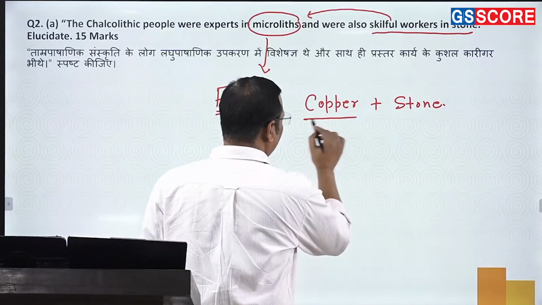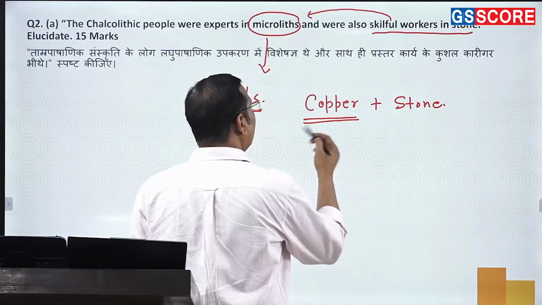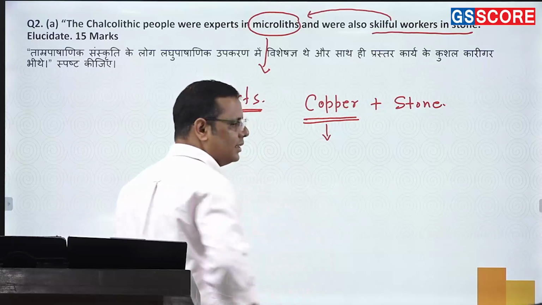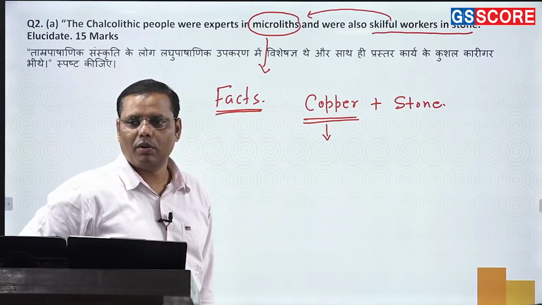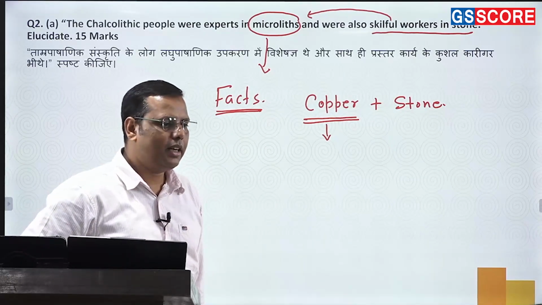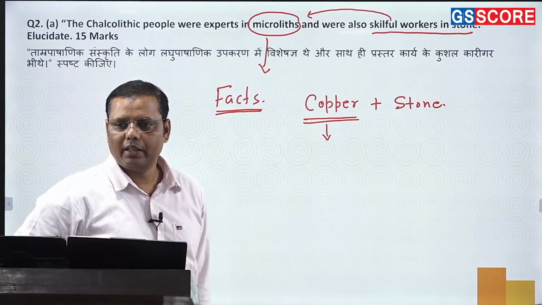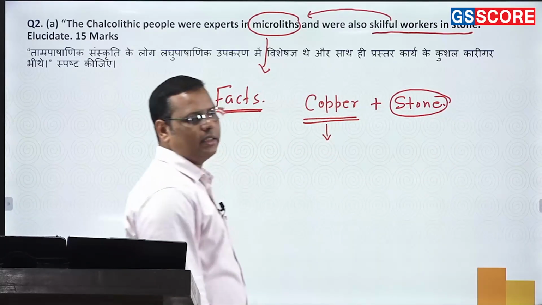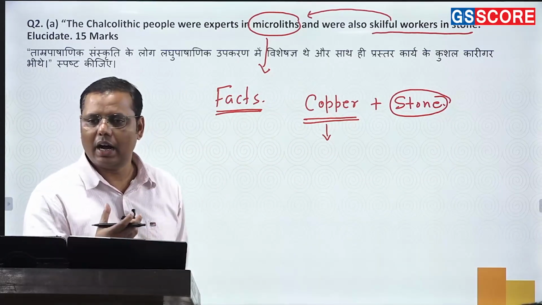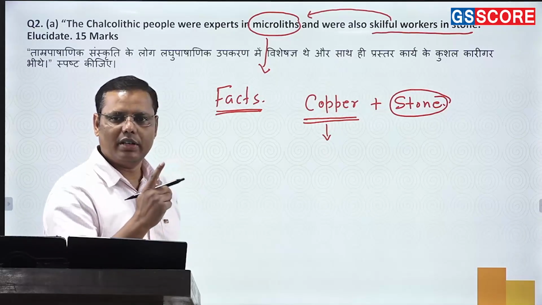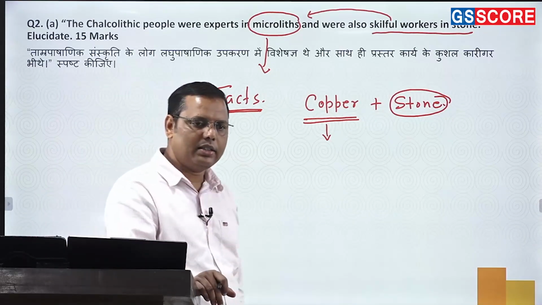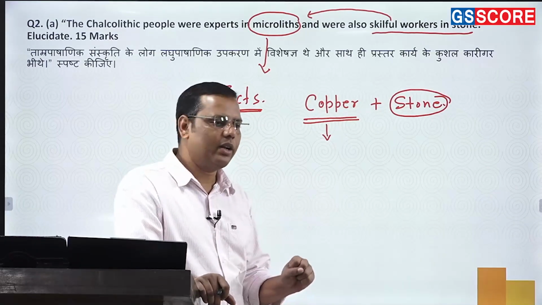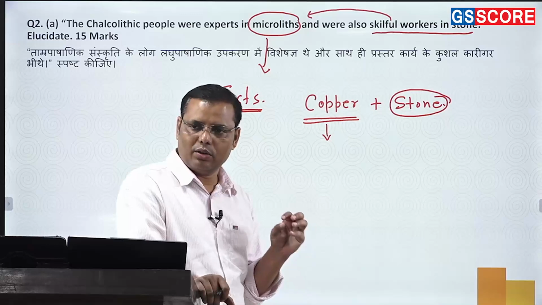Now the point is that though they had started using metallurgy, or started using copper as a metal, you have to write about the limitation of copper: that copper could not be used for making tools. If copper could not be used for making tools, they were still dependent on stones, basically for creating anything which is hard in nature. That is one limitation that you should discuss, maybe in the introduction itself, or else in the second paragraph, that there are certain reasons because of which they continued with stone tools.